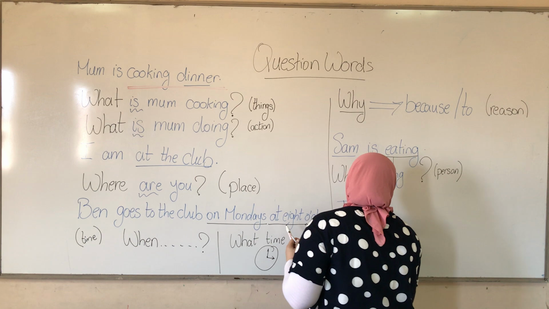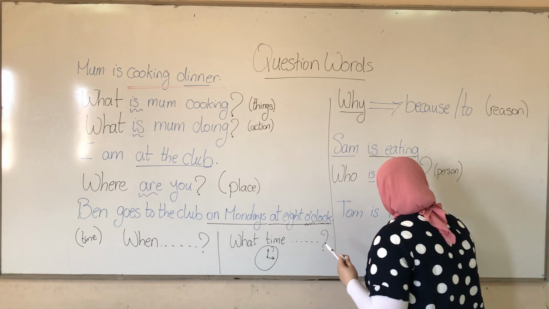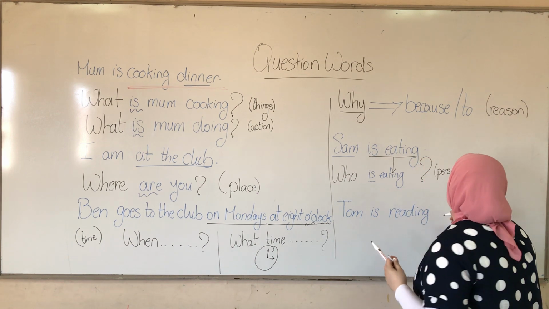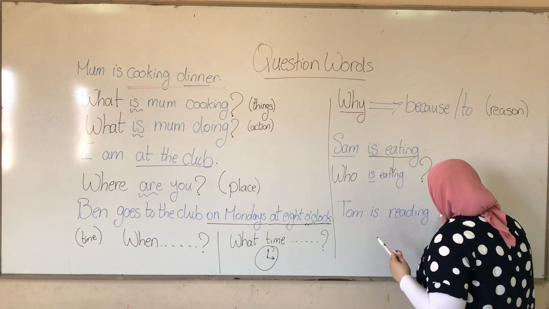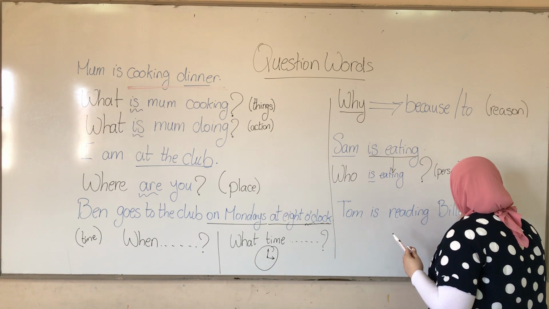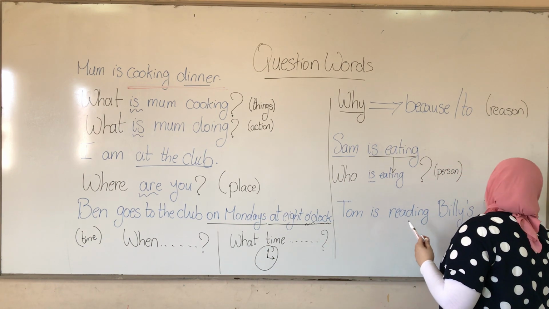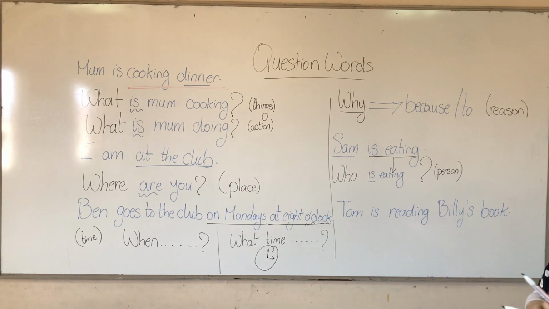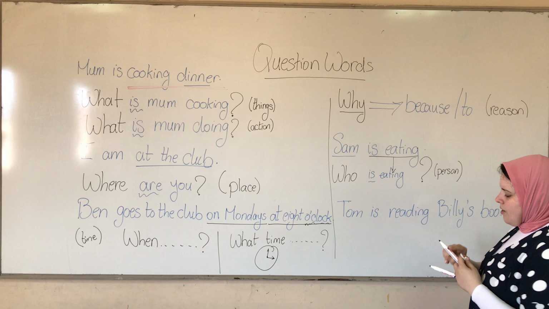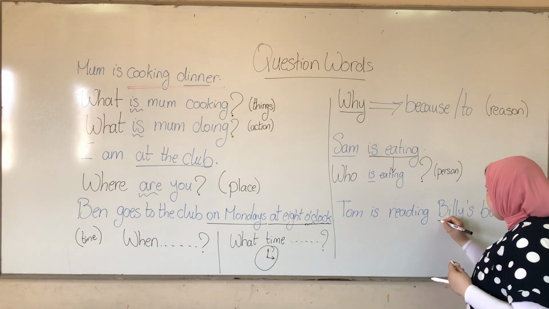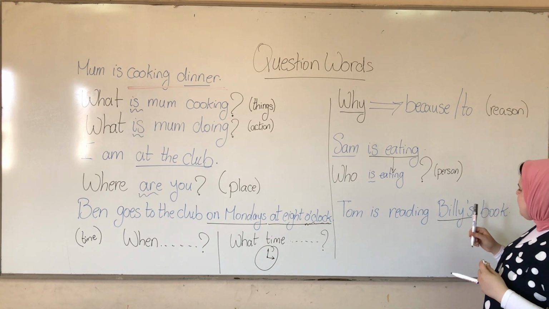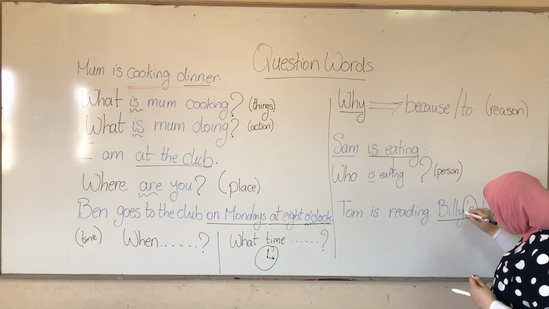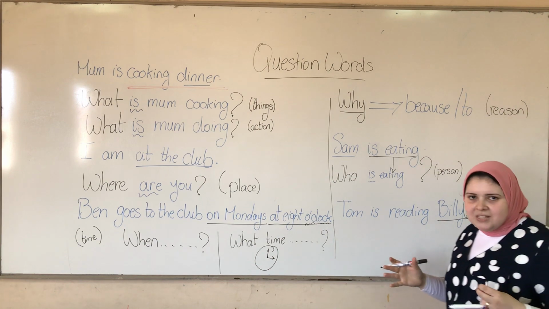I have Tom is reading Billy's book. So here, if I want to ask about Billy's, Billy is a person, but it's a person that has an apostrophe s, the possessive s.